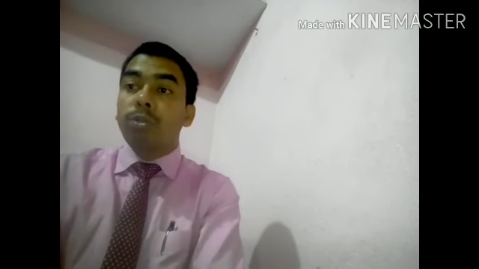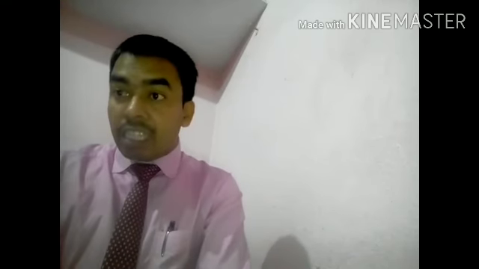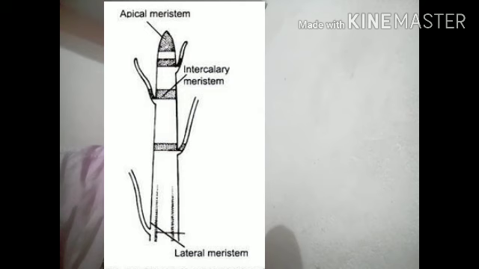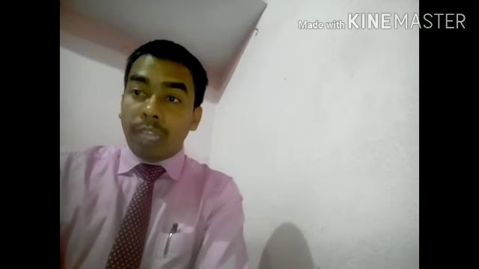All these cells are very active and have dense cytoplasm, and vacuoles are absent. In meristematic tissue, cells have no vacuoles and the nucleus is prominent. In their cells, the nucleus is prominent and the cytoplasm is very dense. Cells are very active. So these are the three types of meristematic tissue